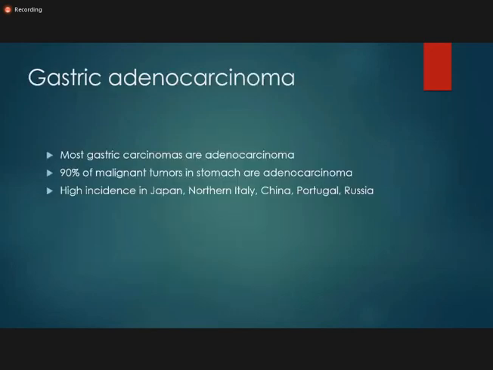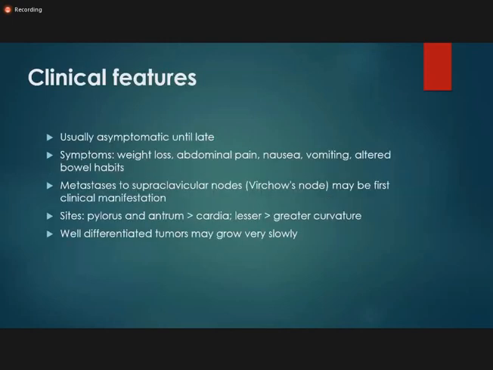So now I'm coming to the malignant lesion of the stomach, that is the gastric adenocarcinoma, and it is the most common carcinoma of the stomach. 90% of the malignant tumors in the stomach are adenocarcinoma, and the incidence is high in Japan, North Italy, China, Portugal and Russia. Clinical features of gastric adenocarcinoma: usually they are asymptomatic until late, and late symptoms are weight loss, abdominal pain, nausea, vomiting, and altered bowel habit.